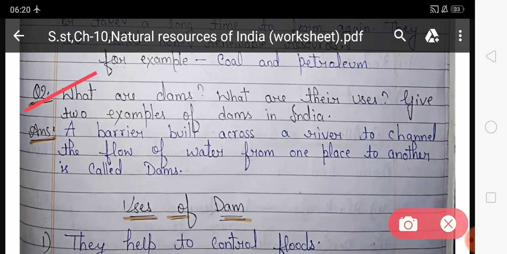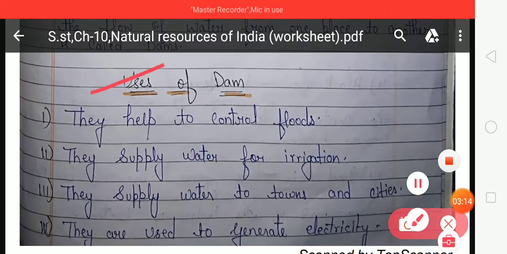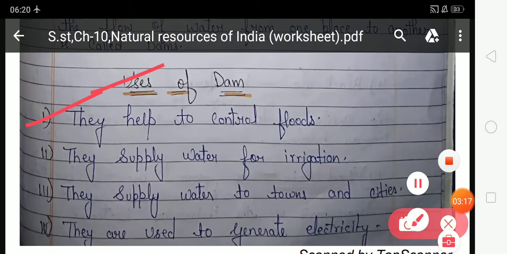So what are dams? A barrier built across a river to channel the flow of water from one place to another is called a dam. Now look at the uses of dams. First use is they help to control floods. Second one is they supply water for irrigation. So students, dams are built to supply water for irrigation. Third one is they supply water to towns and cities.